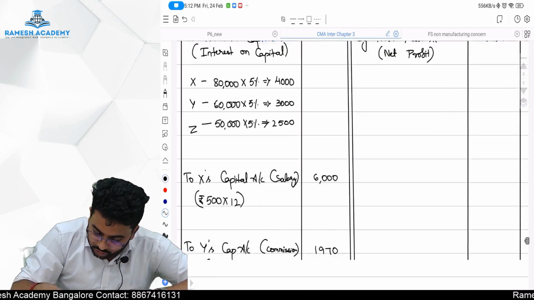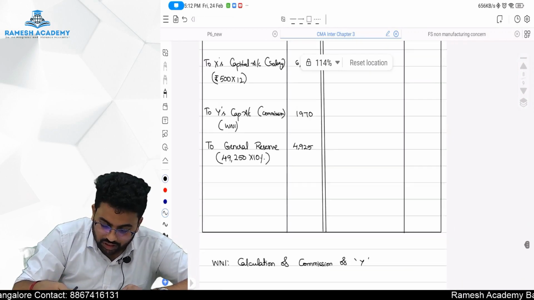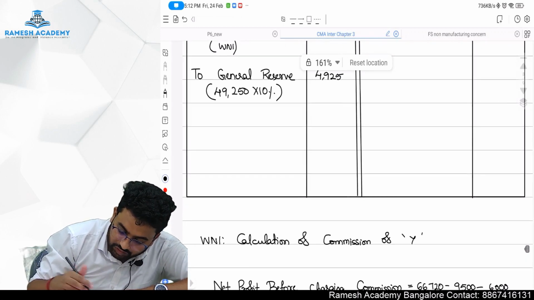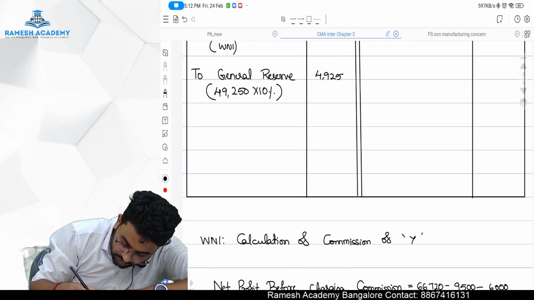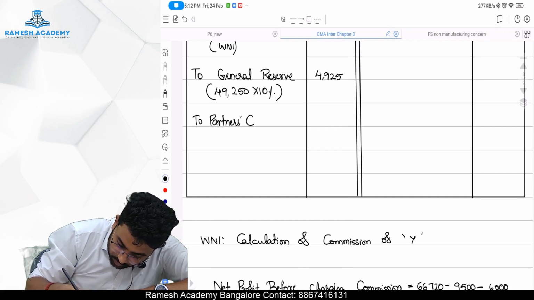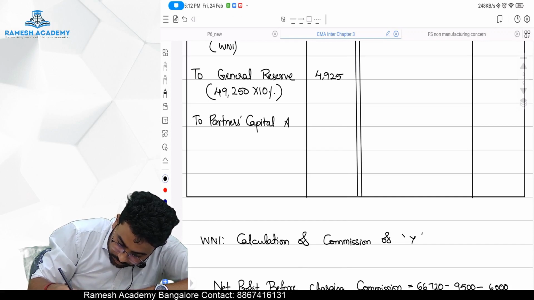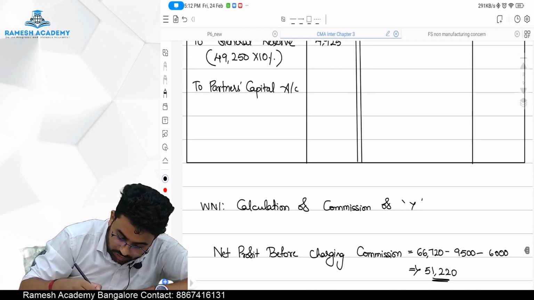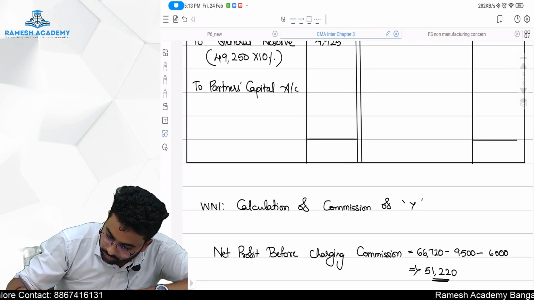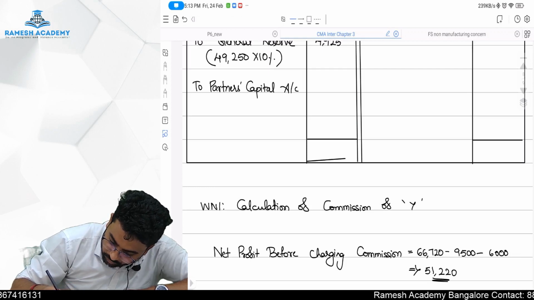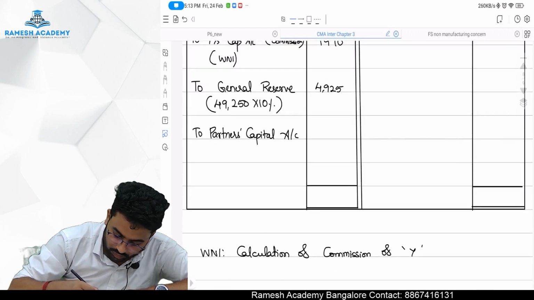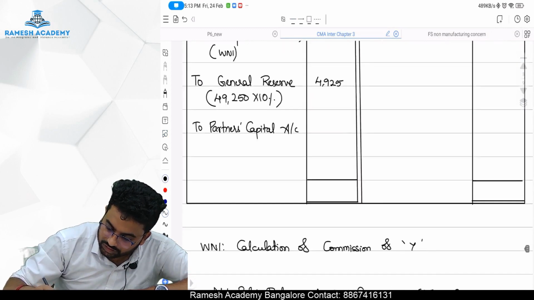So on the credit side so much is there, on the debit side only so much is there, which means of course it's a net profit. So two partners' capital accounts, because they are entitled to salary and interest on capital. How much is it? On the credit side it is 66,720.